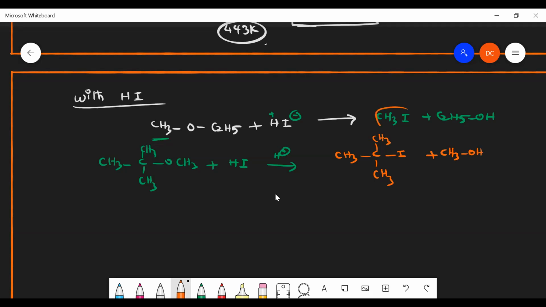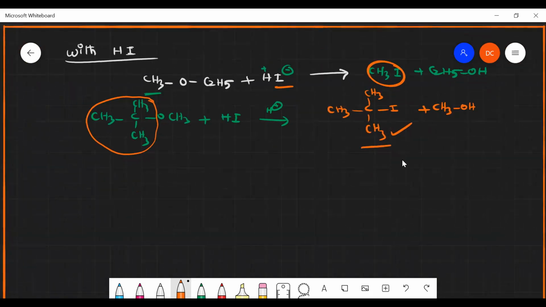But in this case, we said that the lesser number of carbon will be attached with I. But here, more number of carbons will be attached with I. If it is tertiary, it forms a 3-degree carbocation, and a 3-degree carbocation is more stable. So I minus easily attacks it, and it forms this kind of product. Is that clear? Very, very important.